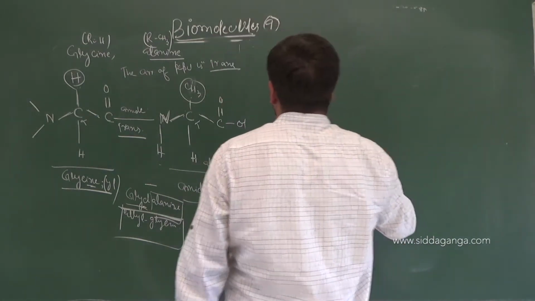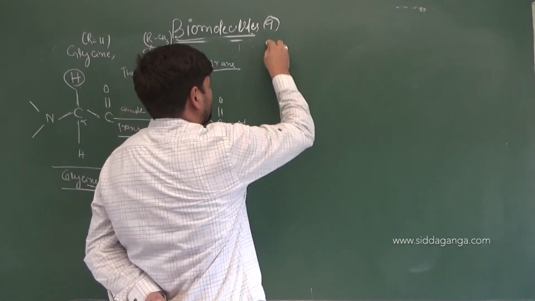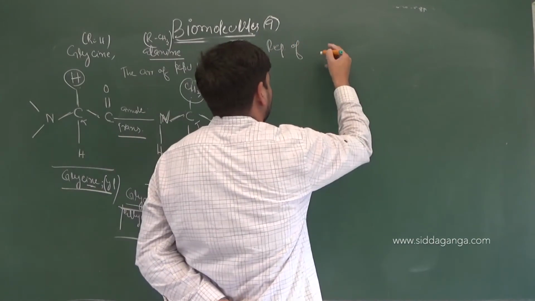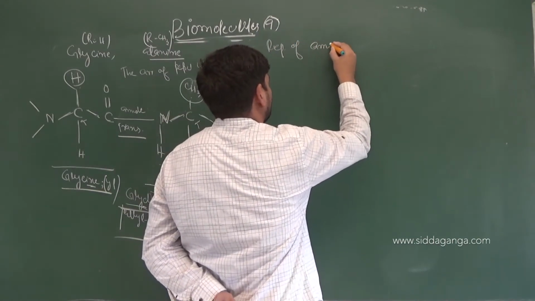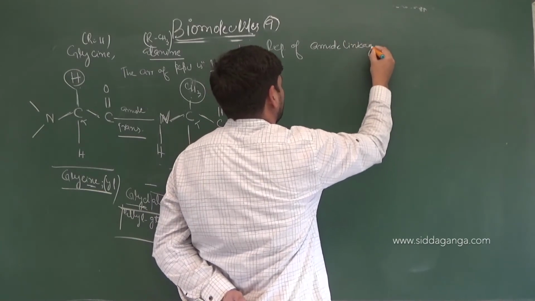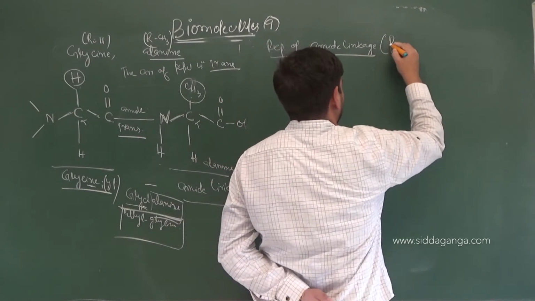Okay, so when you are representing it, what is the basic representation of amide linkage? So what is the basic representation of amide linkage? That is peptide bond.